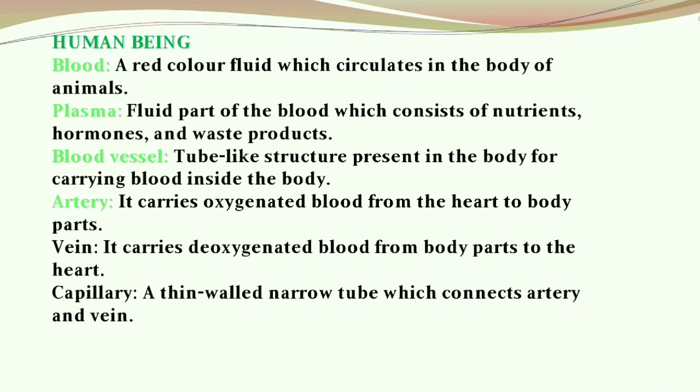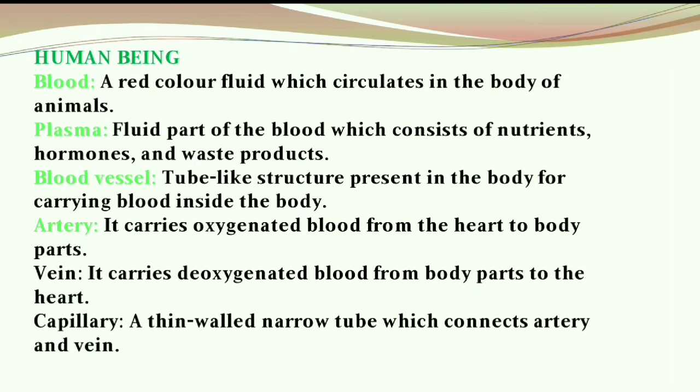Moving to blood. Blood is a red color fluid which circulates in the body of animals. So what is plasma? Plasma is the fluid part of the blood which consists of nutrients, hormones and waste products. So what is a blood vessel? A blood vessel is a tube-like structure present in the body for carrying blood inside the body.